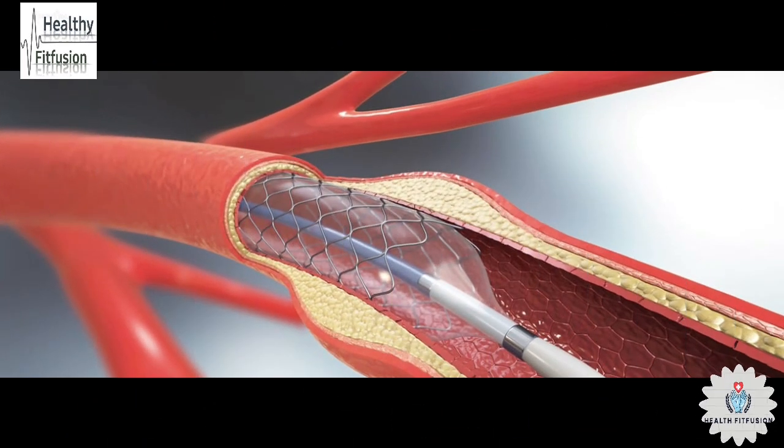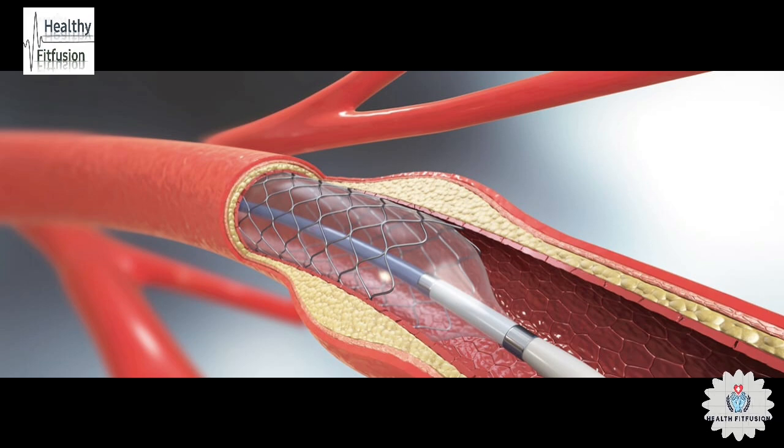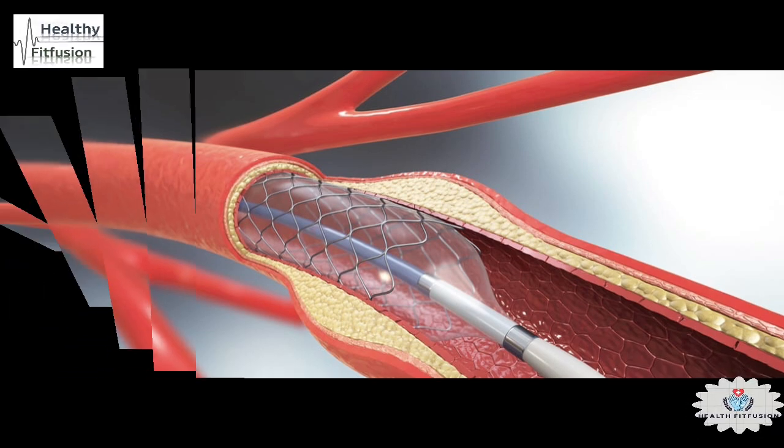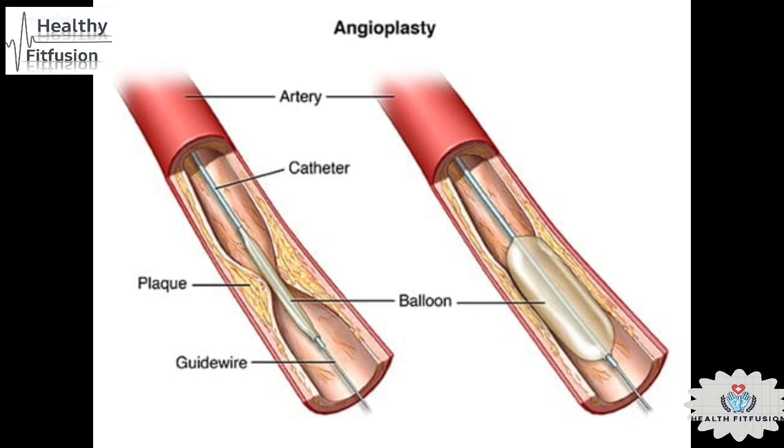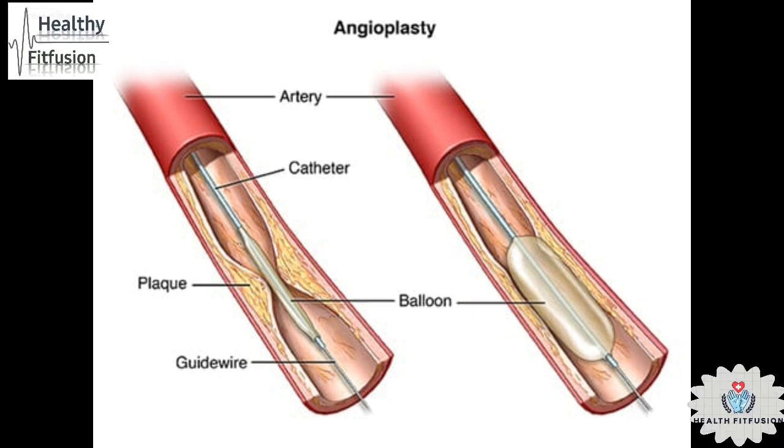Angioplasty and stent placement for the heart. Angioplasty is a procedure used to open blocked coronary arteries caused by coronary artery disease. It restores blood flow to the heart muscles. Without open heart surgery, angioplasty can be done in emergency settings such as a heart attack.